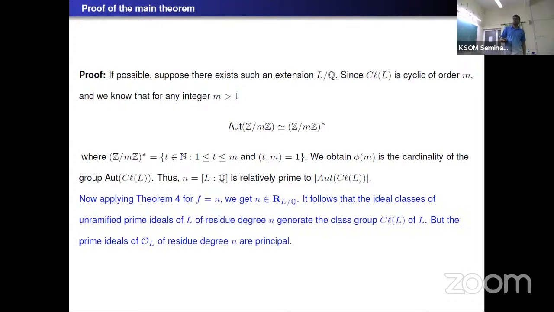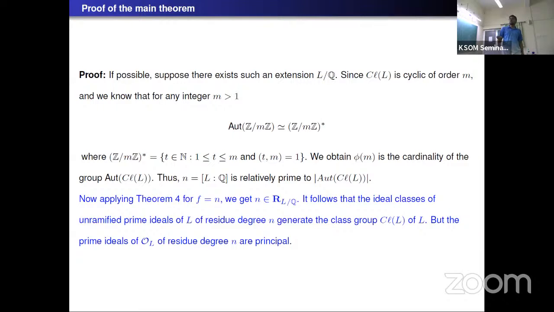So we obtain that n is an element of R(L/Q), but by the definition of R(L/Q), it says that the class group of L is generated by the ideal classes of unramified prime ideals of residue degree n.